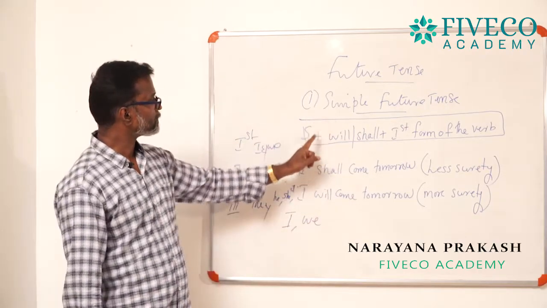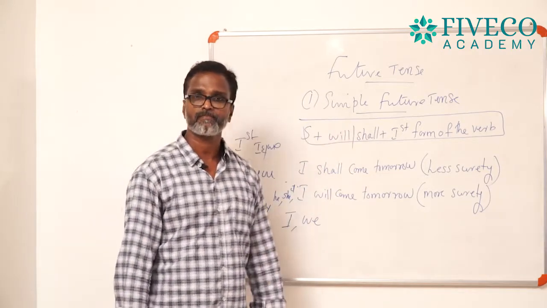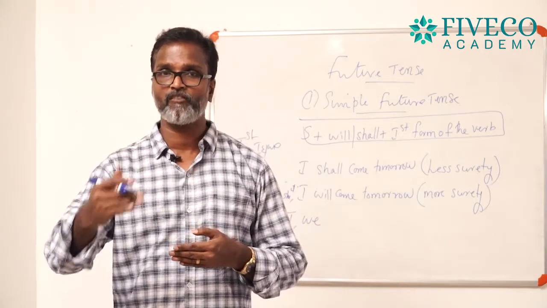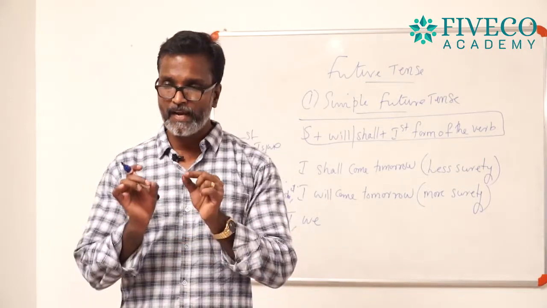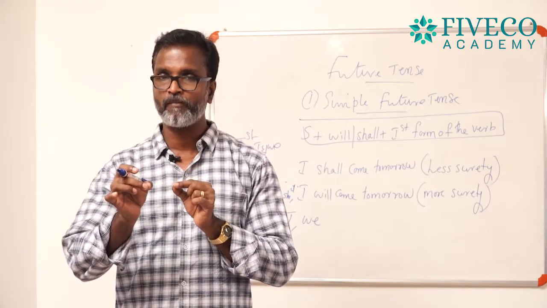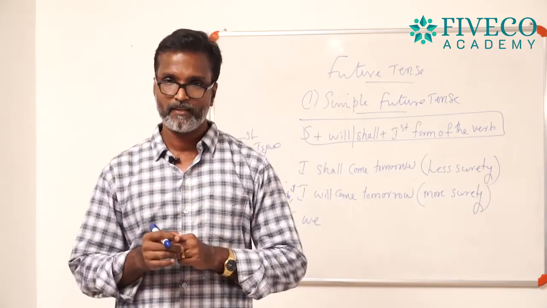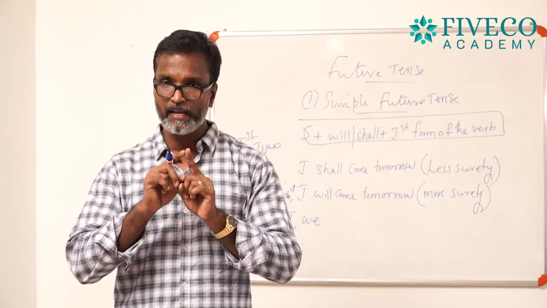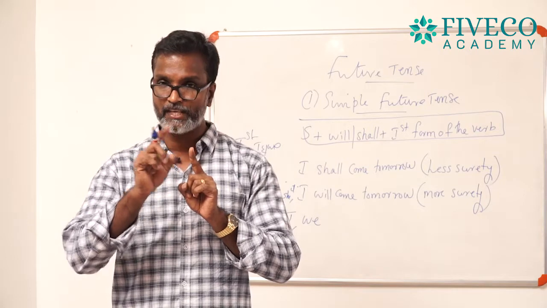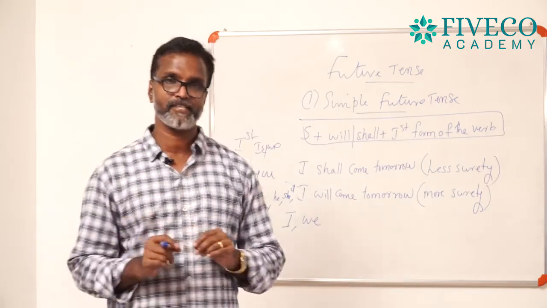Subject plus will or shall plus first form of the verb. You know, the first form of the verb is the basic form of the verb. While you write sentences in simple future tense, there is a formula: subject plus will or shall plus first form of the verb. And you can use shall along with the first person, I and we. I shall, we shall. That is the traditional way of using shall in English.